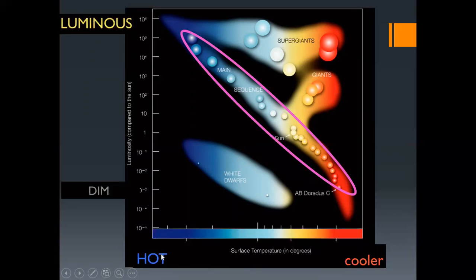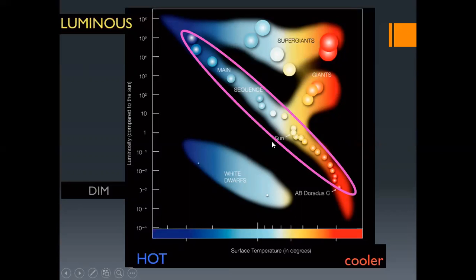Now, in the HR diagram, we should be able to see the main sequence in the middle, represented by this region here. Then we see giants and supergiants over here, red supergiants and blue supergiants. All the way down here, we see white dwarfs.